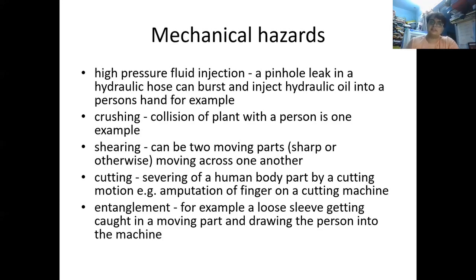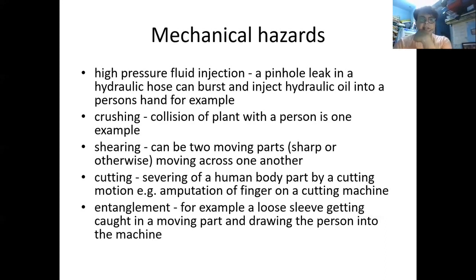Next is crushing. Collision of a plant with a person is an example of it. Basically, crushing means, as I have discussed previously, that some portion or the whole body of the worker gets entrapped in the plant or a particular machine. As a result, crushing can take place, and failure can also take place.